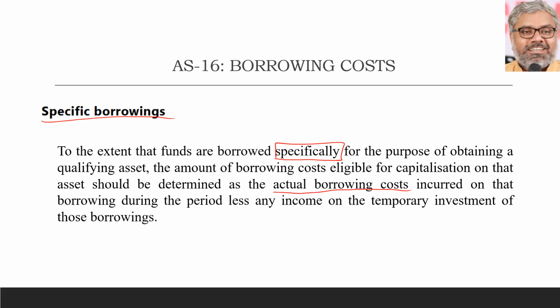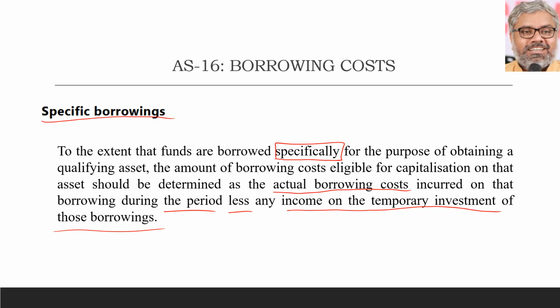So the amount of borrowing cost that is eligible for capitalization on that asset should be determined as what? Actual borrowing cost incurred on that borrowing during this period, whatever the period we are calculating the interest for. But the main point here is less any income on the temporary investment of those borrowings. That is a point where we might apply in the problems also.